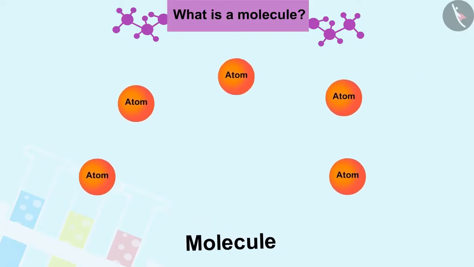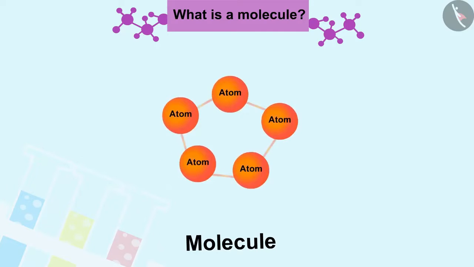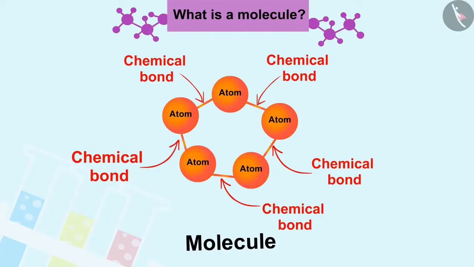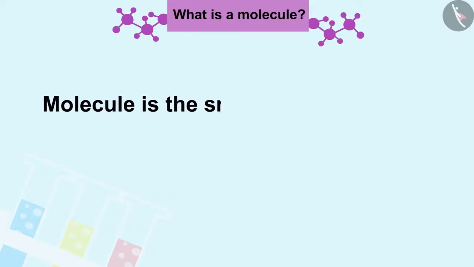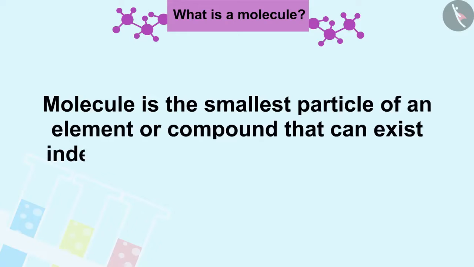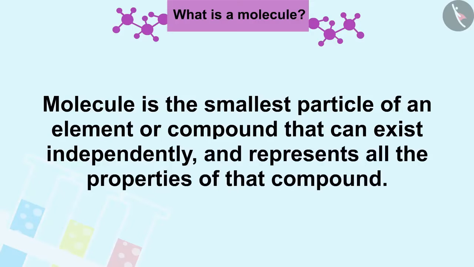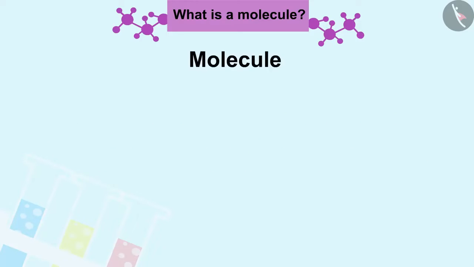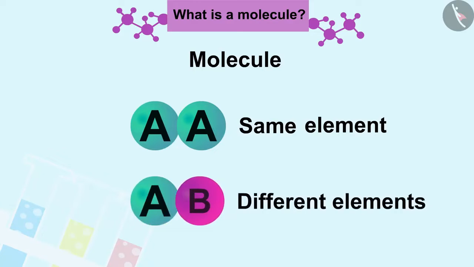A molecule is a group of two or more atoms that are bonded together by chemical bonds, or they are tightly connected by mutual attraction force. A molecule is the smallest part of an element or compound that can exist independently and represents all the properties of that compound. Molecules are formed by the combination of atoms of the same element or atoms of different elements.